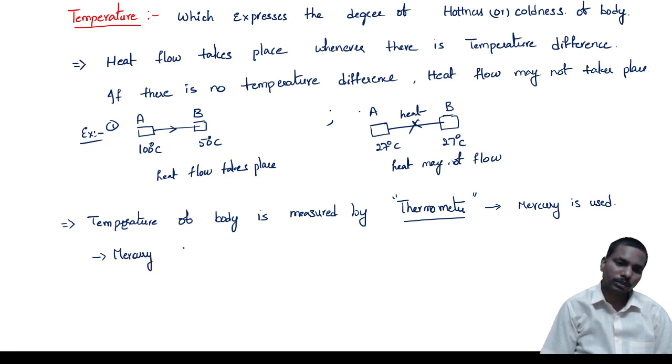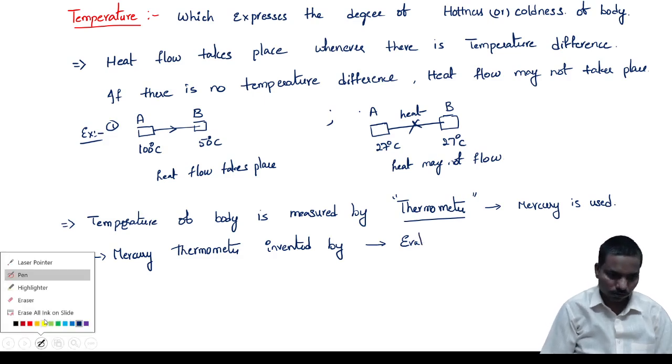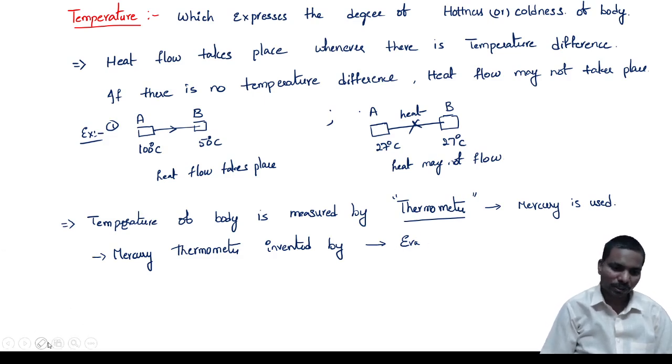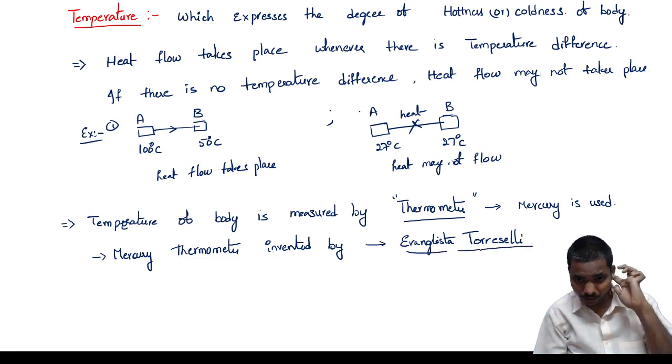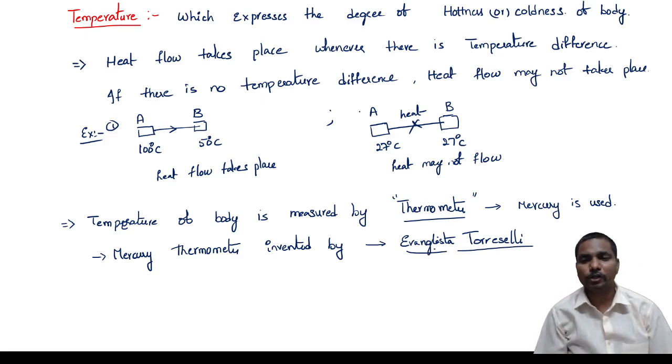A very important question: the mercury thermometer was invented by the scientist Evangelista Torricelli. Maybe there are some spelling mistakes, forget about those. His name gives the unit torr, which is one of the atmospheric pressure units, 1 atm.